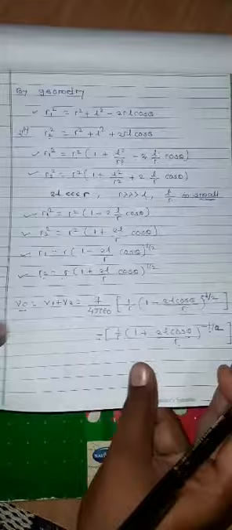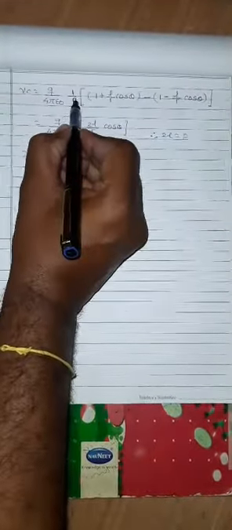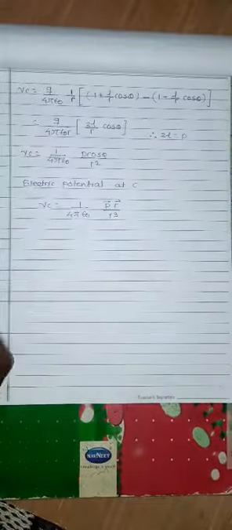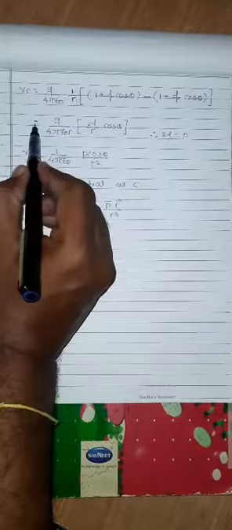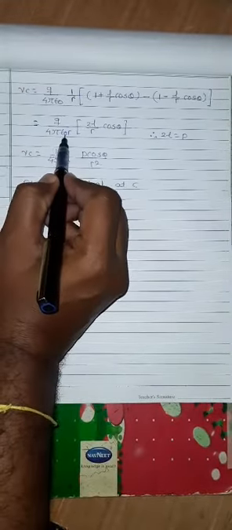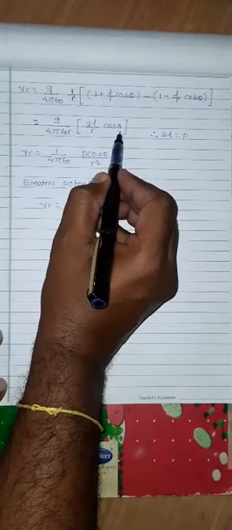Now Vc is equal to Q upon 4 pi epsilon 0. Out of them we take 1 upon R as common outside, and the equation becomes like this. After that, rearranging this equation, we get Q upon 4 pi epsilon 0 R into 2L upon R cos theta.